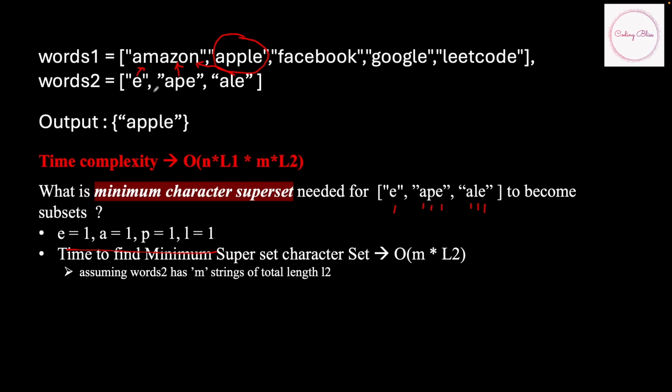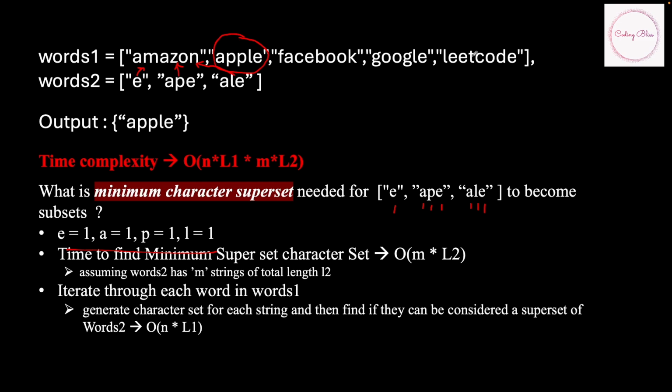And like that we can do it for each of these words in word 1. Now if you do that, then the overall time complexity to iterate through that will be order of n into L1. So if I figure this out first and then run through another loop to find this out, then our overall time complexity will be order of n into L1 plus order of m into L2. I hope the intuition is clear.